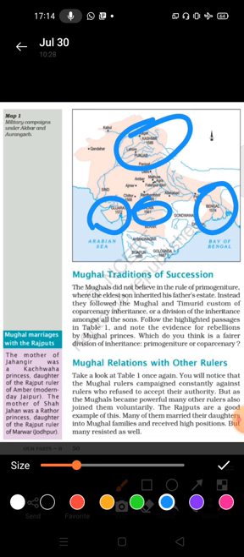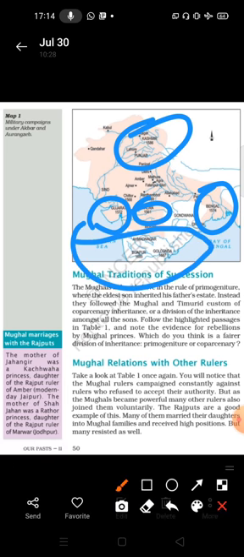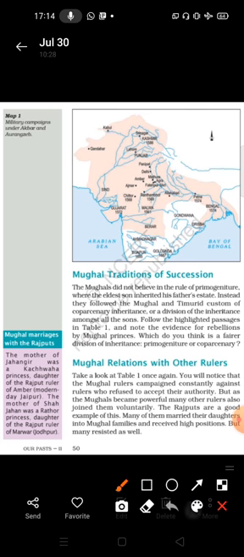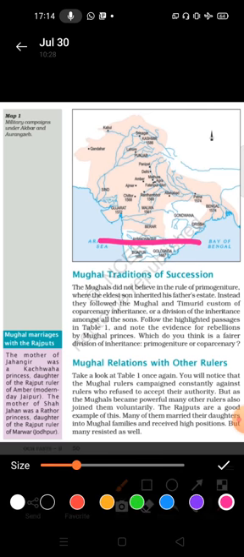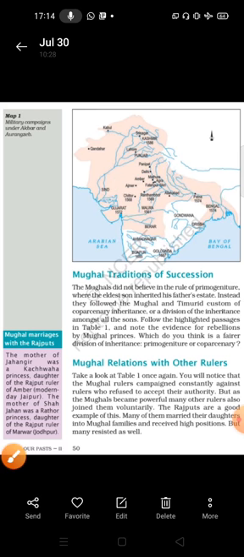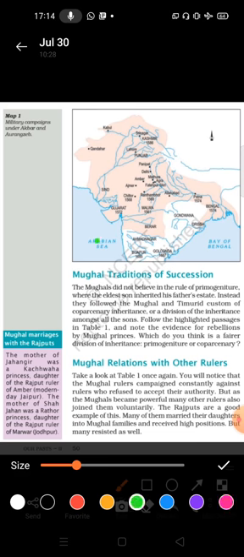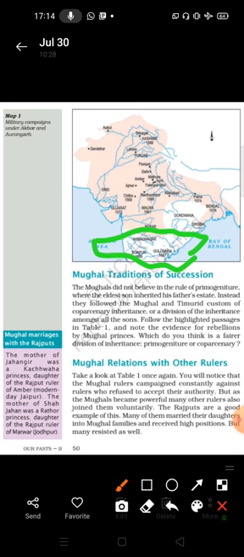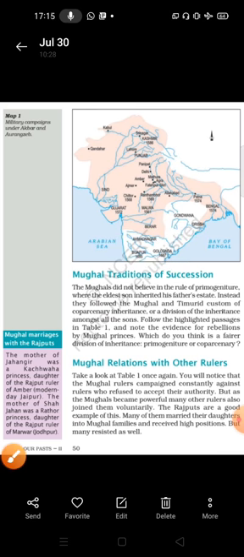Golconda 1687, and whatever was captured after 1600, by whom? Aurangzeb. Okay, because that one is the south. Okay, so Akbar's campaigns you can see here and here. Okay, and when we talk about Aurangzeb's conquests, the south was not favorable for him. The historians said if he had not gone there...